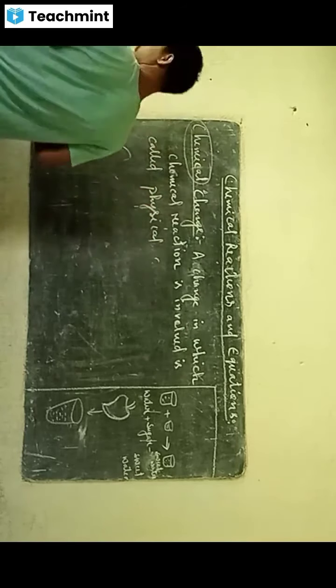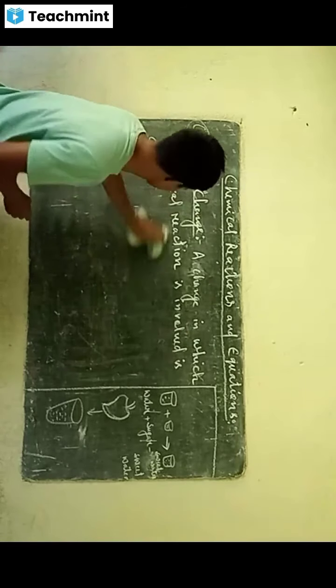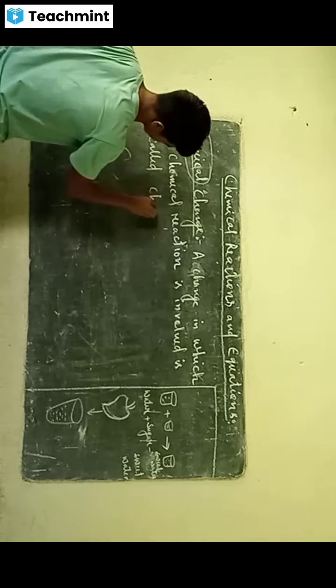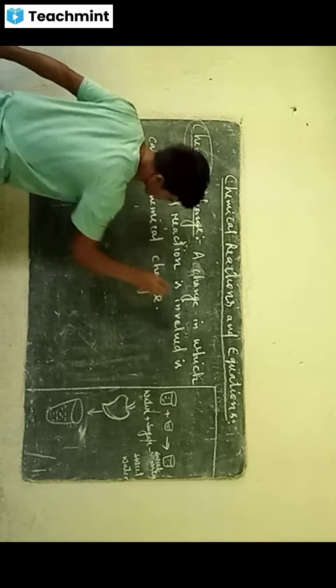Sorry, not physical. It is chemical change. So a change in which chemical reaction is involved is called chemical change.